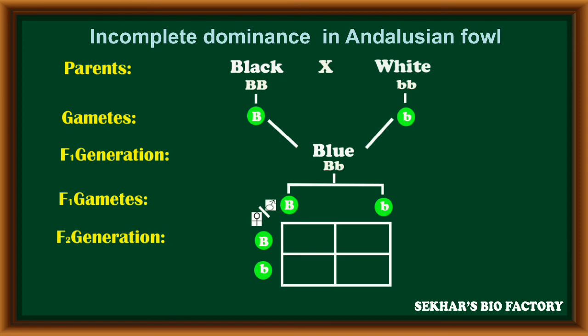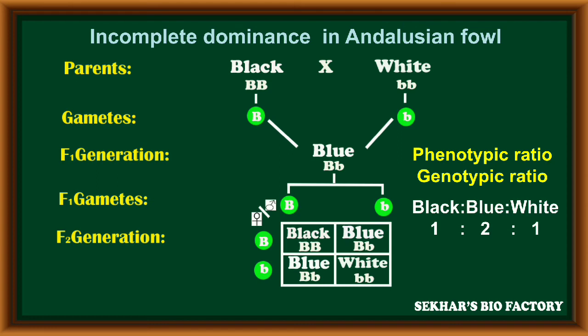In this F2 generation, the first combination, because of homozygous capital B, the fowl becomes black. The second and third fowls, because of capital B small b heterozygous condition, are blue colored feathered fowls, and the last fowl is with a white color feather with small b alleles.